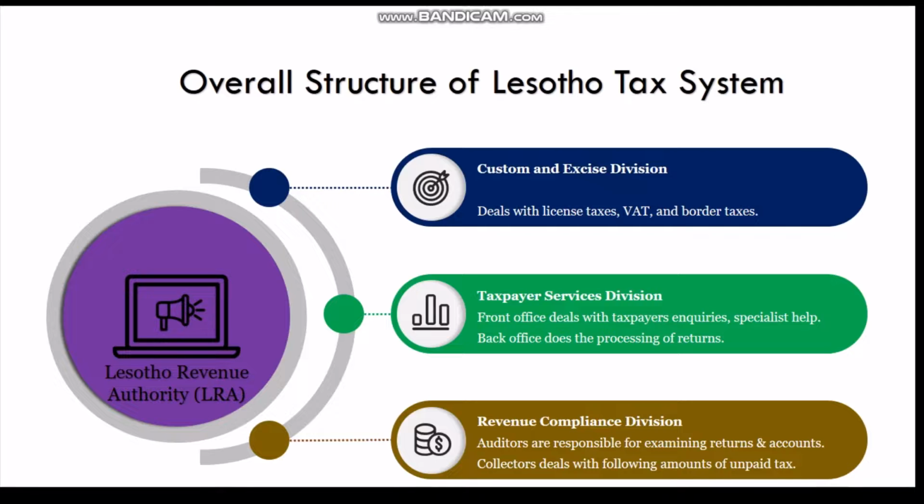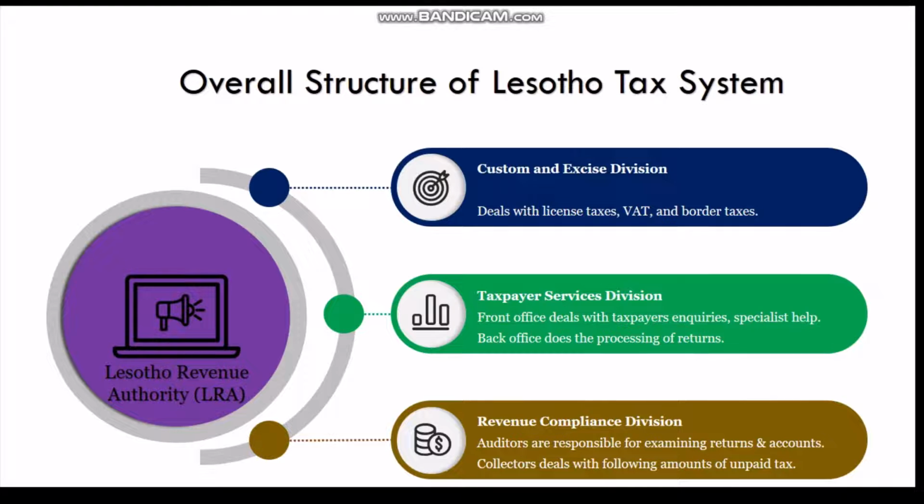LRA, the overall structure of the Lesotho tax system. LRA is a government body, and it is responsible to collect tax and enforce tax laws on behalf of the Lesotho government. It has 3 divisions. It was established in 2001, but it came to operation in 2003. These 3 divisions: the first one is Custom and Excise Division. This division deals with licensed taxes, VAT, value-added tax, and border taxes.